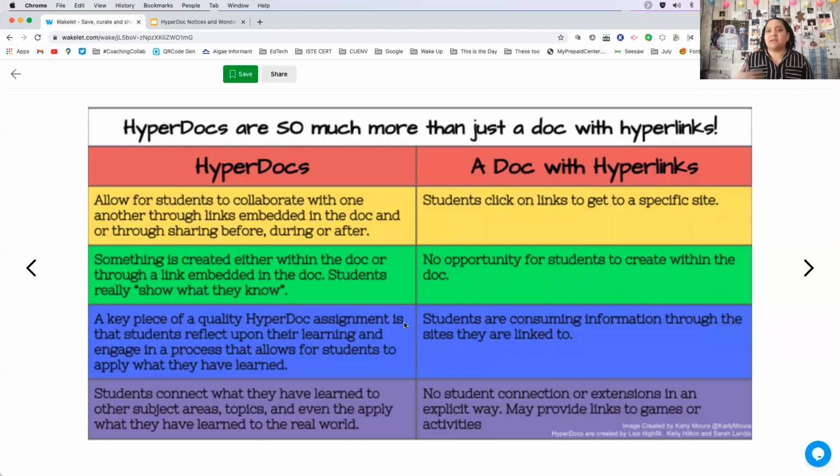And as you're doing that, I'm going to go ahead and just talk about some things that I love to point out when I have people who will say, oh, well, HyperDoc is just a document with links. And so I have teachers that will just have a Google Doc or a Microsoft Doc, right? And they'll have a couple of links there and they're like, yeah, I made a HyperDoc. And I'm like, let's go through the process, right? Because there's some key points that are there.